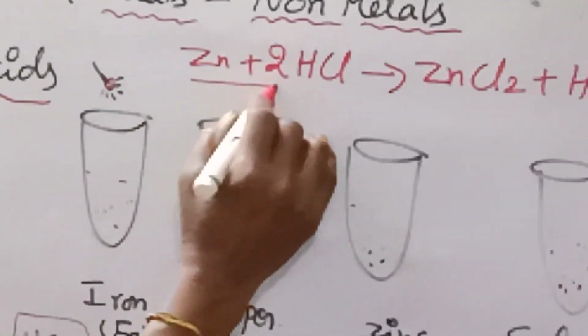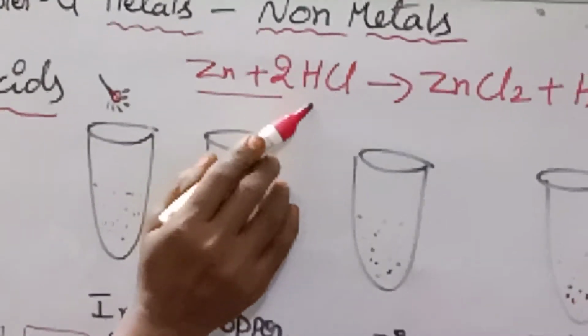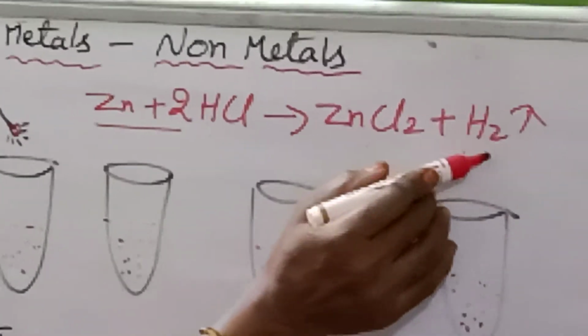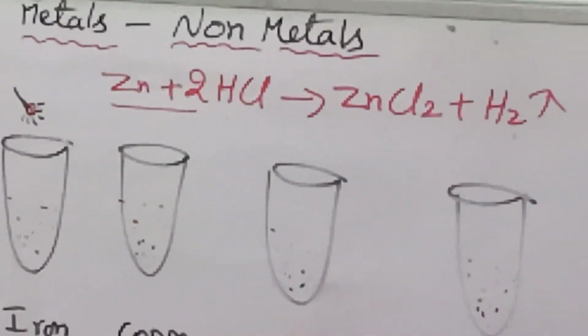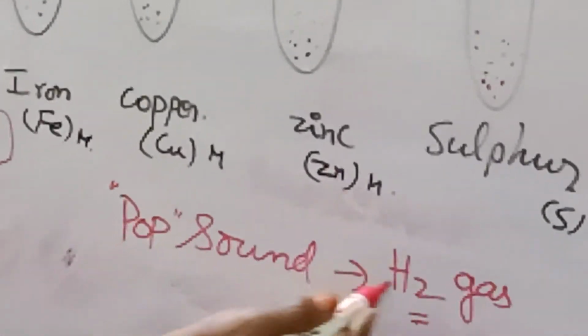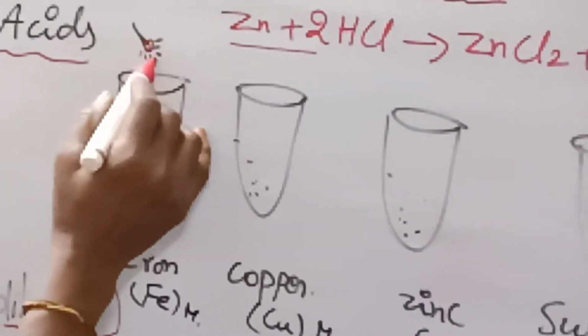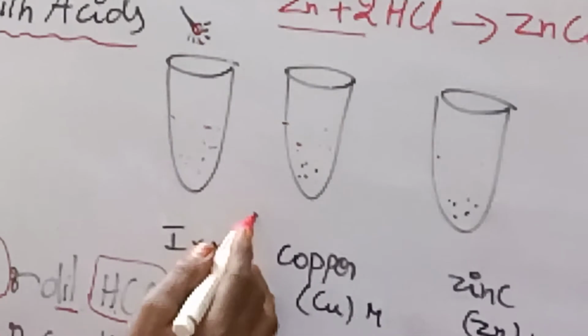An example is zinc metal. 1 mole of zinc metal combines with 2 moles of hydrochloric acid, and zinc chloride plus hydrogen gas will be liberated. This hydrogen gas gives that pop sound, and then immediately it puts out the flame of the burning matchstick. This experiment we can do in the science laboratory.